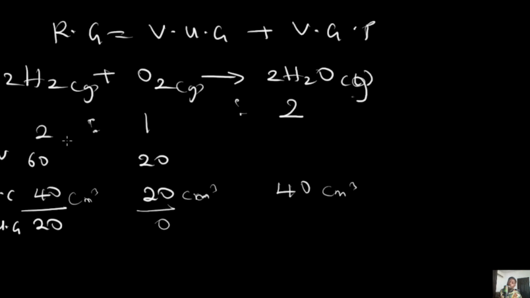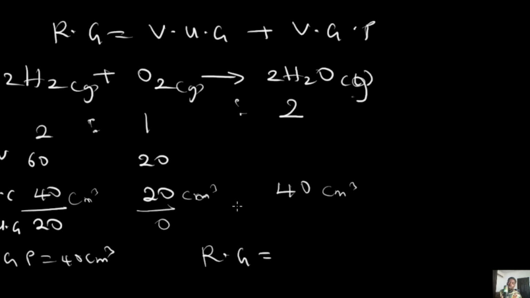The reason is because the ratio is 2:1:2. So that's going to be 40:20:40. With this particular ratio, we've gotten that the volume of the gaseous product is equal to 40 cm3. Now, what is the question? What is the residual gas?